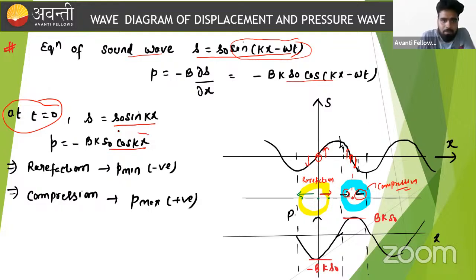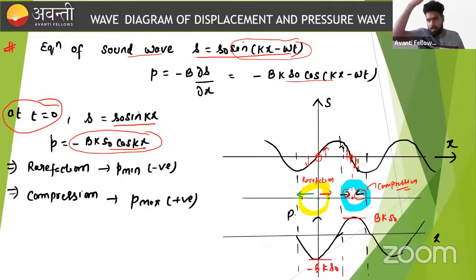Okay, let's see from the pressure diagram. The pressure equation for t equal to 0 is this one. This is nothing but the graph of minus cos theta. Plus cos theta starts from +1, minus cos theta starts from -1. So if we plot the graph, this is the graph of minus cos theta. And as we feel by intuition, at rarefaction the pressure should be minimum.